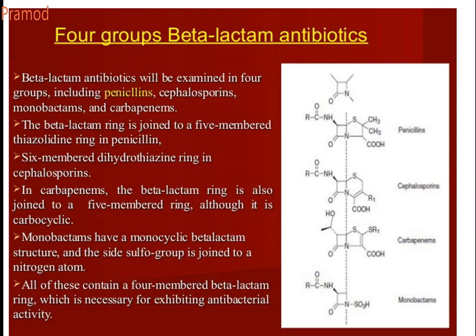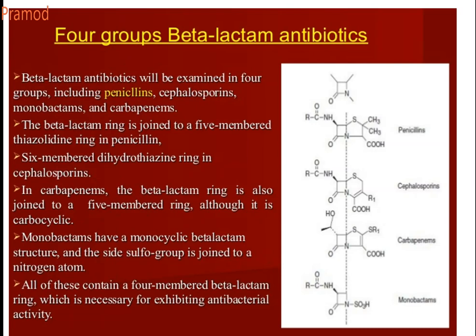Next is cephalosporin, which is connected to your 6-membered dihydrothiazine ring. In case of carbapenems, your beta-lactam ring is connected to a 5-membered carbocyclic ring, and in monobactam, it is a monocyclic beta-lactam with a sulfonic side chain joined to your nitrogen.